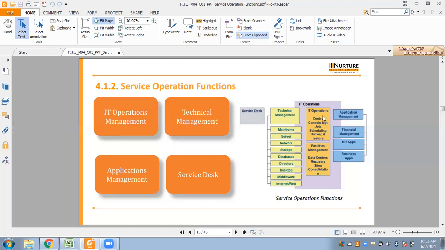Next we have the application management. Here this is responsible for managing applications throughout the life cycle. It takes care of financial management, HR applications, business applications. It provides the assistance to IT operations about how best to conduct the current operational management of the applications.